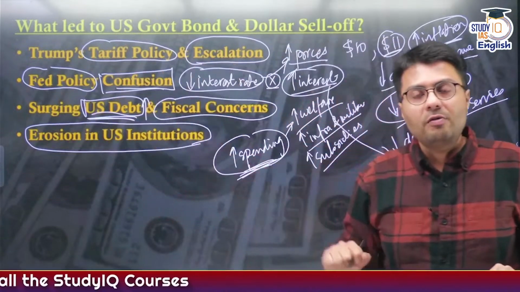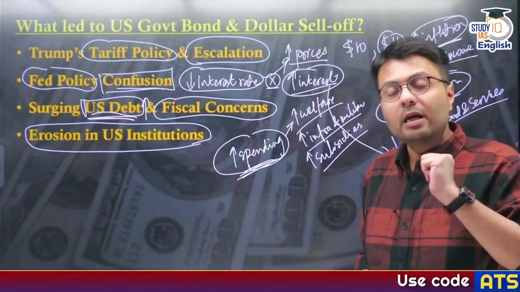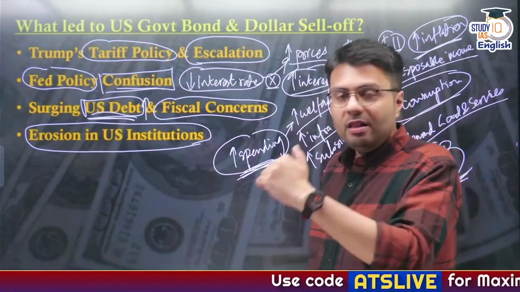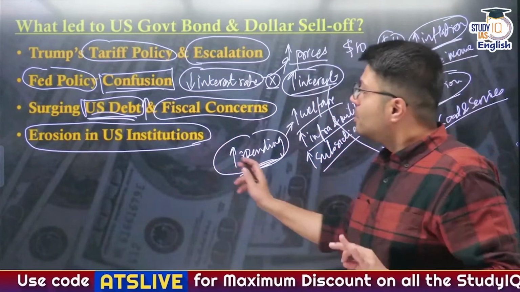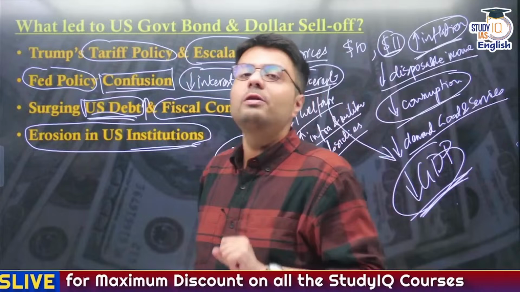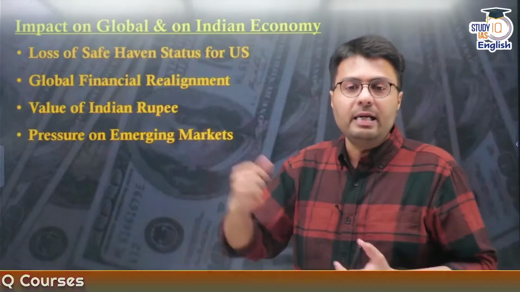the Federal Reserve to reduce interest rates so as to promote the economy, this will lead to inflation. Otherwise, to control inflation, they will have to increase the interest rate and this will lead to recession, right? So this is how the trust in US institutions has eroded. Now let us understand how it will impact the global economy and the Indian economy.